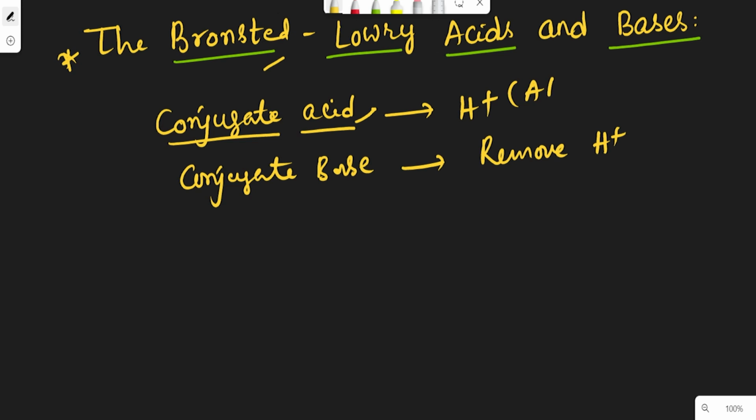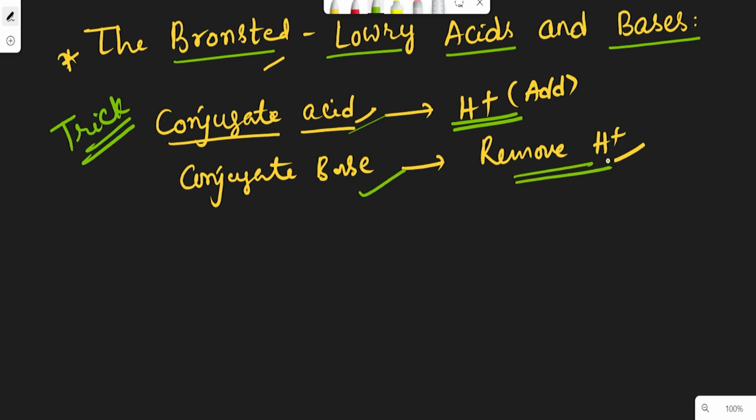Here adding is there, in this case removing it. This is the best trick you have to remember. In your examination, if conjugate acid is asked, add one H plus. If conjugate base is asked, remove one H plus.